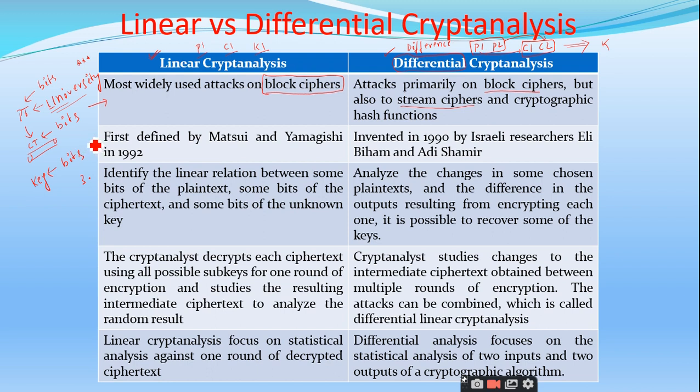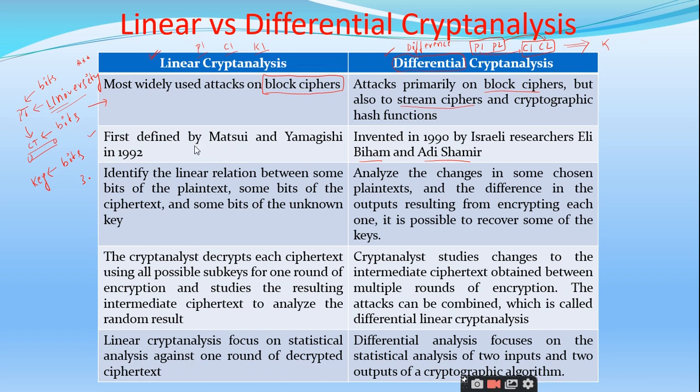And coming to the inventors, the linear cryptanalysis was first defined by Matsui and Yamagishi in 1992, and this differential cryptanalysis is invented by Biham and Adi Shamir. Right. These are the inventors. Forget about the inventors, right? We don't remember also. Even if you try to remember, it is not possible, right?